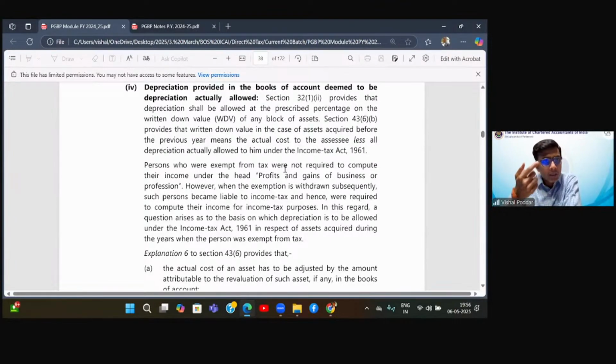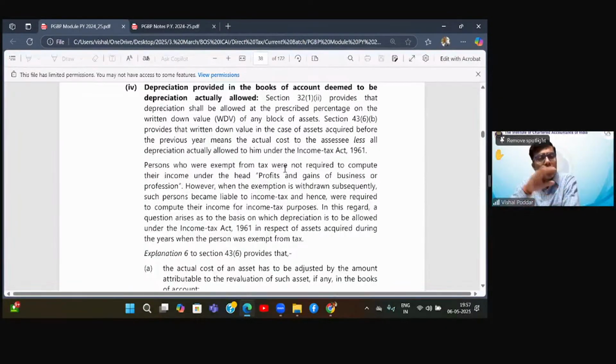Now, when your income is coming in the taxable category from this year, the point is you have to now show depreciation or calculate depreciation, and for that you have to do the working of the block. Now, in this 7th year, or let us say 8th year, after the first 7 years when no calculation was done, what will be the WDV of the block? So for this, the rule is, since you have already used the asset for the past 7 years, though the income was exempt, you have got some benefit. So do one thing, you deduct the depreciation as per the books.